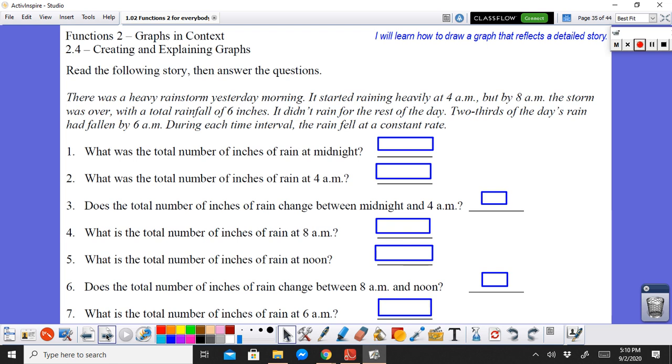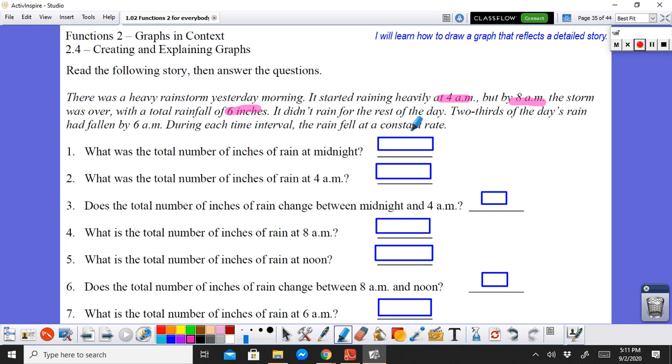Read the following story, then answer the questions. There was a heavy rainstorm yesterday morning. It started raining heavily at 4 a.m., but by 8 a.m., let's highlight them. So it was not raining until 4 a.m., right? So by 4 a.m., the rain has started. But then at 8 a.m., so that's 4, 5, 6, 7, 8 a.m., the storm was over with a total rainfall of 6 inches. Okay, so we have 6 inches here.